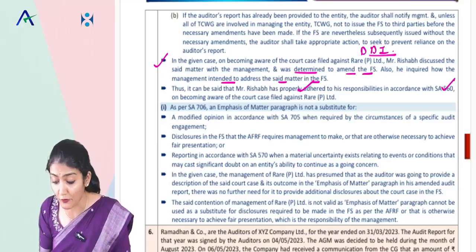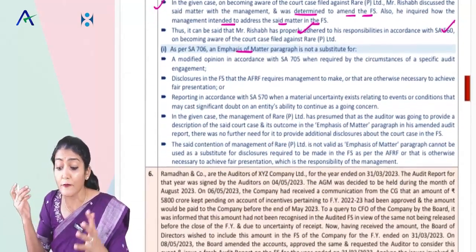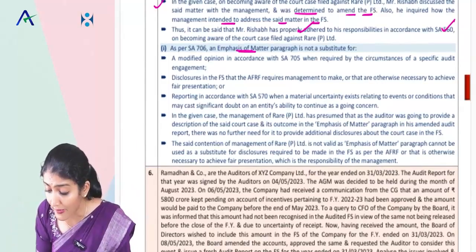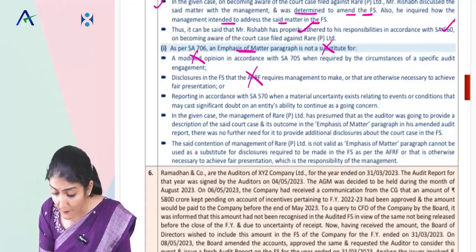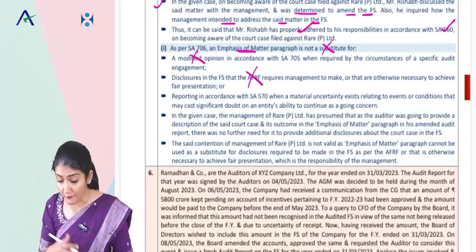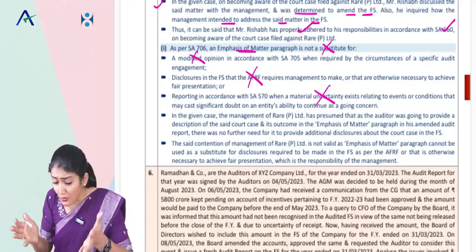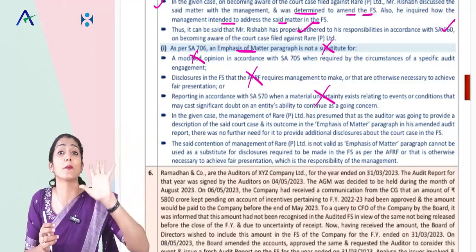And then emphasis of matter. It says now this matter they want to put in the audit report as an emphasis of matter. We go to 706, wherein we say emphasis of matter is not a substitute for modification to the opinion, not a substitute for disclosures as per AFRF, not a substitute for MUGC. Like the same points we say for key audit matter also.